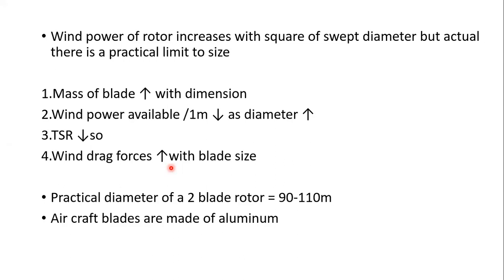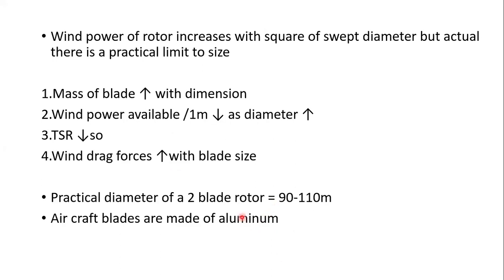But the maximum practical diameter, suppose if you take a two blade rotor, may be in the range of 90 to 100 meters. What is the size of the two blade rotor? Large size means 90 to 110 meters.